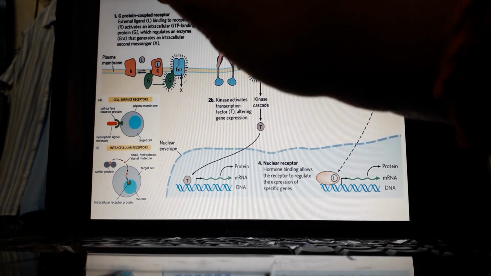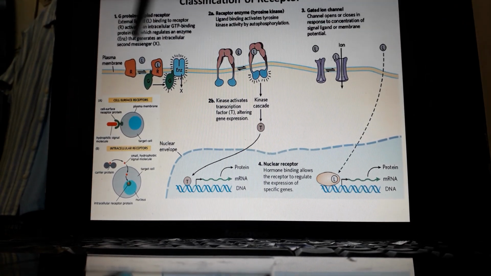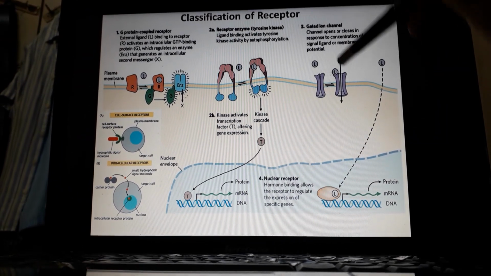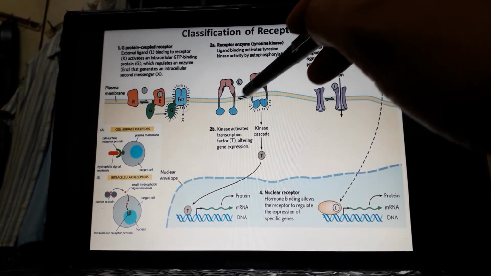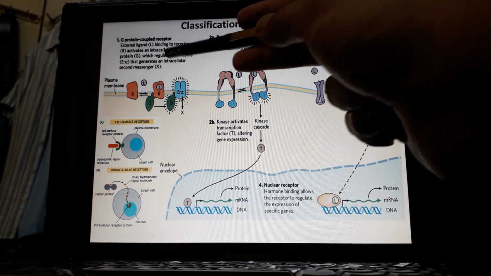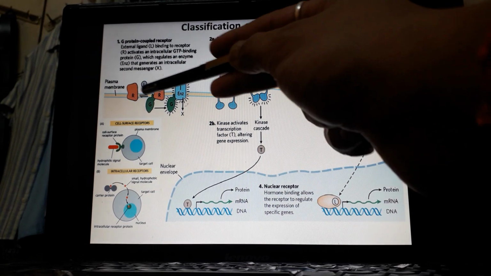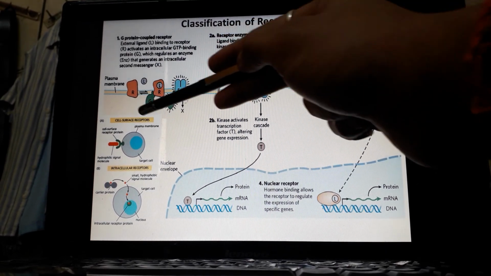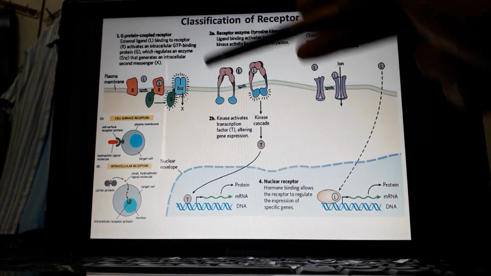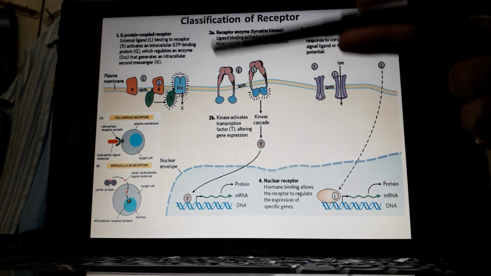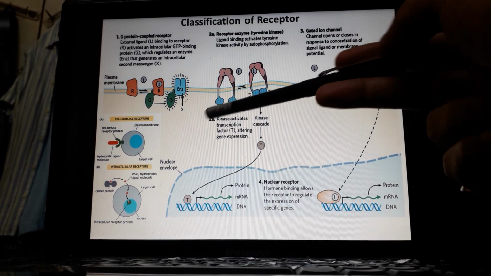Now the extracellular receptors can be broadly classified into multiple classes. They can be classified into G protein coupled receptors, that means a receptor which elicits response through a molecule known as a G protein, a GTP binding protein which has an inherent GTPase activity.